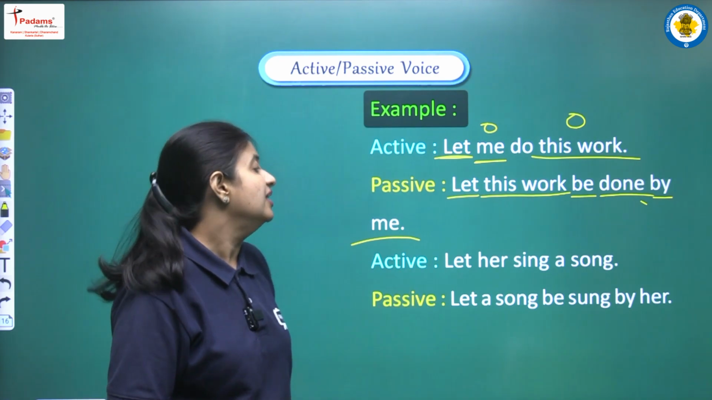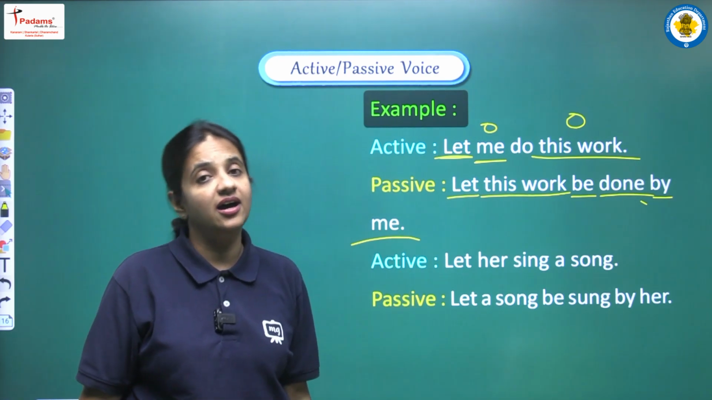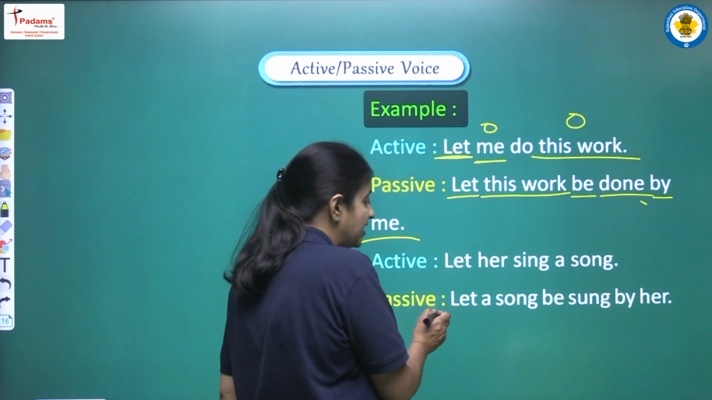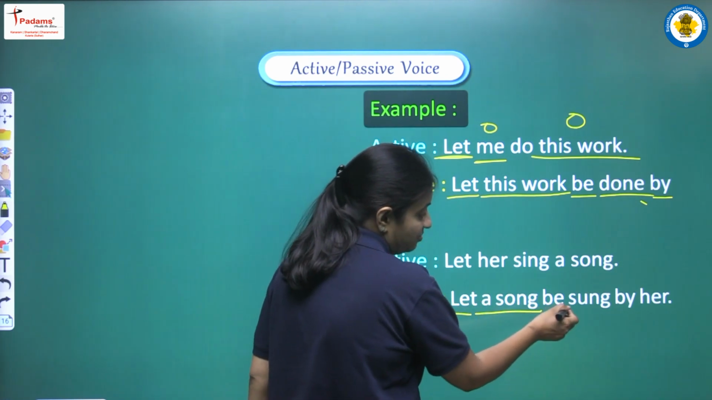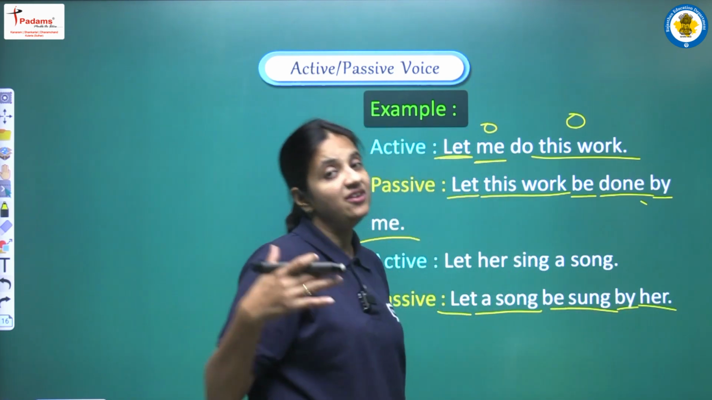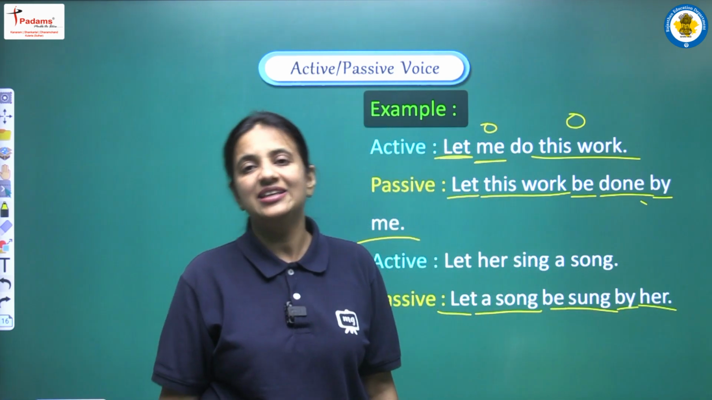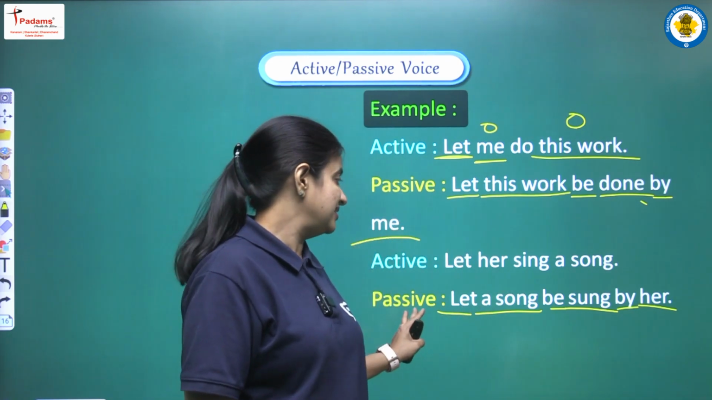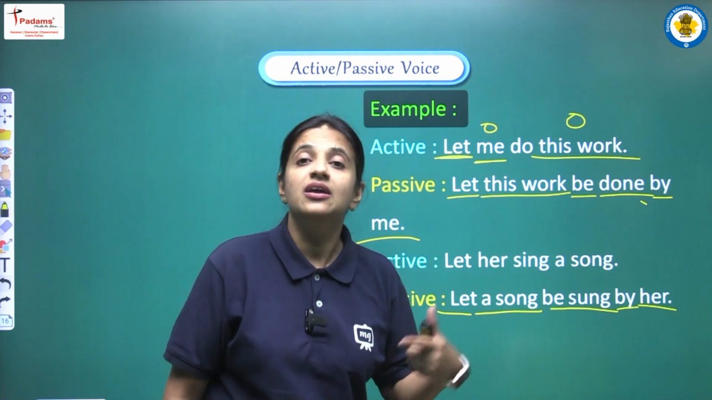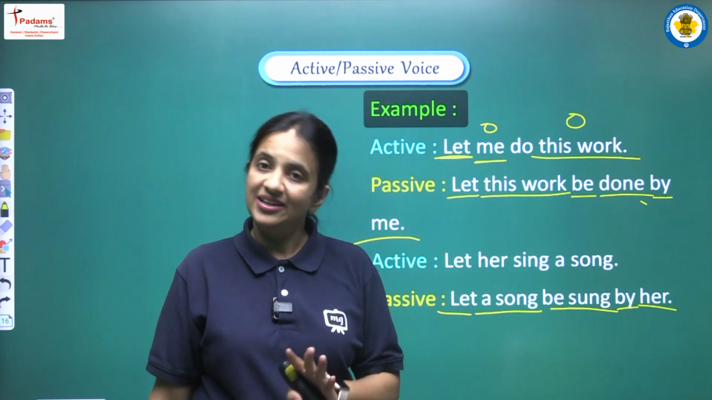One more example: let her sing a song. So yes, we have to apply the same structure, that is let plus object plus be plus third form plus by plus our second object. So we are applying the formula, and the complete sentence here will be: let a song be sung by her. Okay.